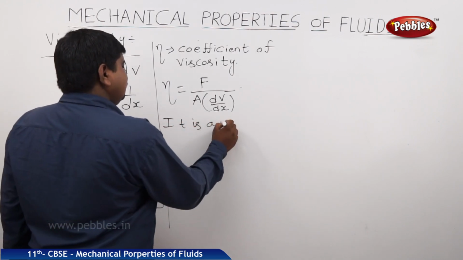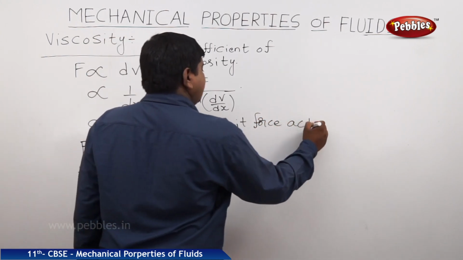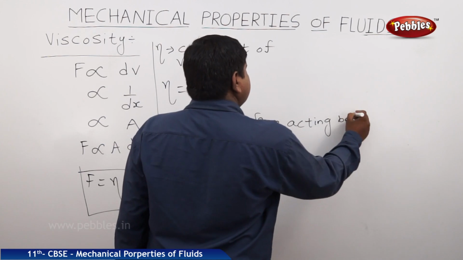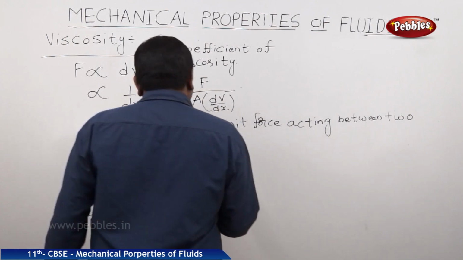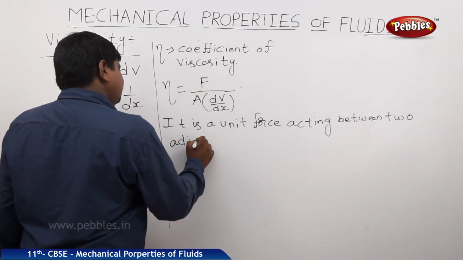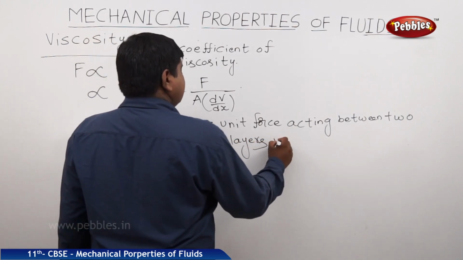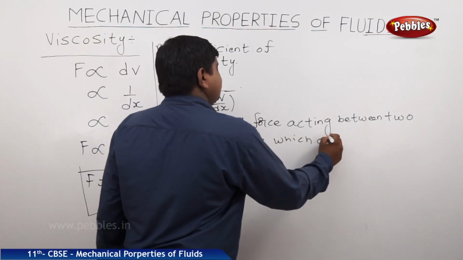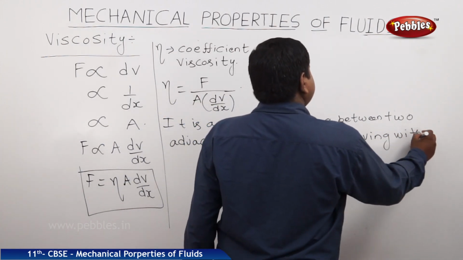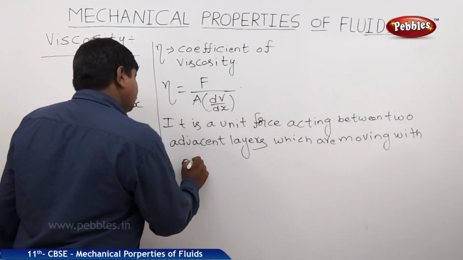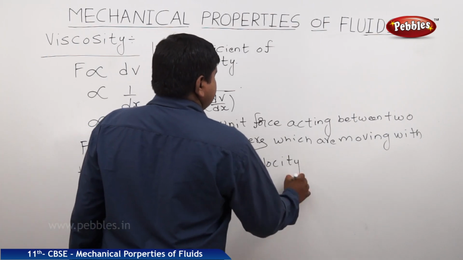It is a unit force acting between two adjacent layers which are moving with one unit velocity gradient.